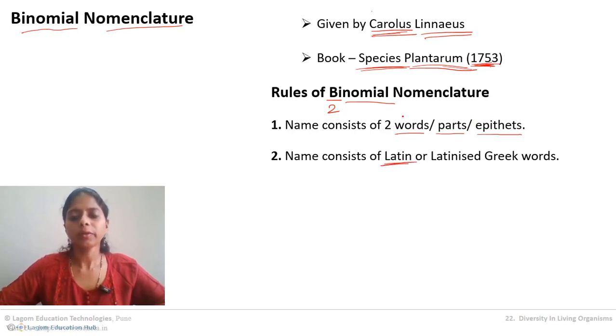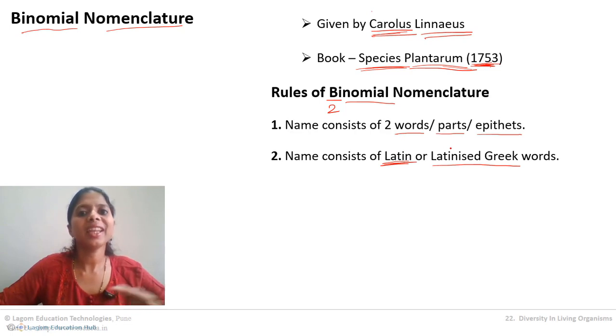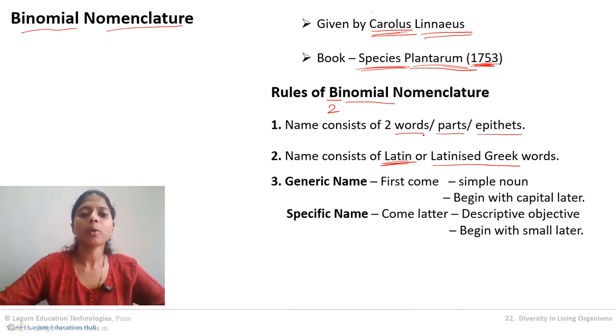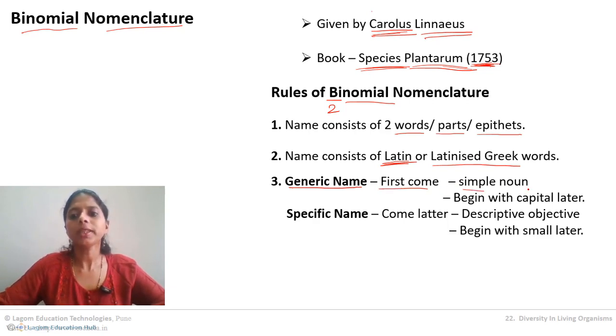See, whatever two words we are using, they should be either in Latin or Latinized Greek. They are not in English, they are not in any other language. They are only in Latin and a little bit advanced language called Latinized Greek. Okay, no other language is used for the binomial nomenclature. Third rule, and a very important rule: of the two names, the first name is called the generic name. It comes first, obviously. It should be a simple noun and it should begin with a capital letter.